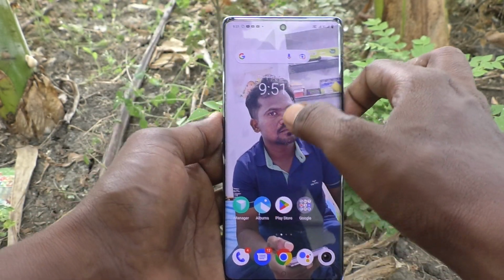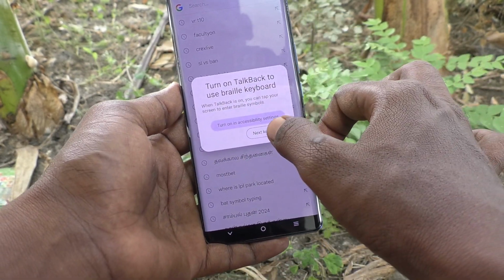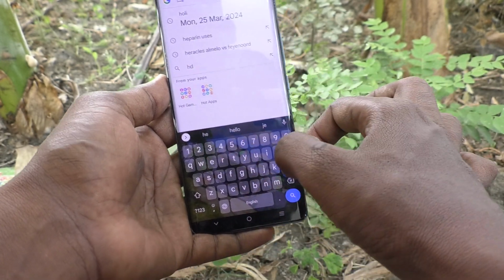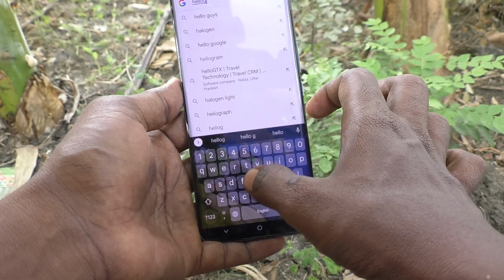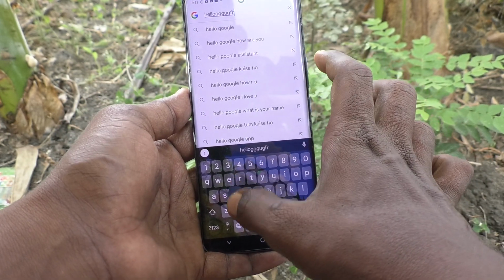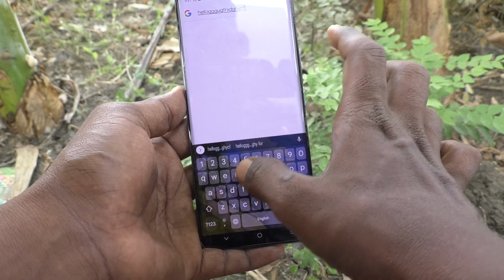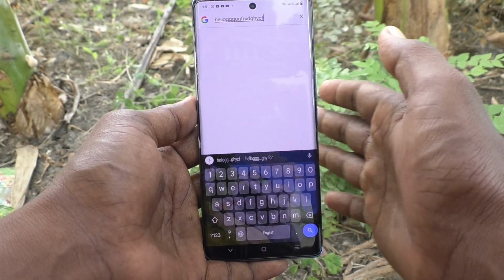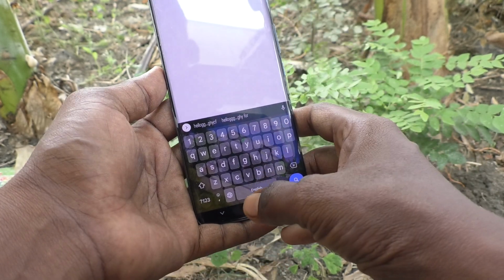Now go to home screen and go to typing interface and click on next keyboard here and now type. Okay, listen, while typing there is a sound. Okay, so if you would like to include sound, then you can follow like this and you can enable sound